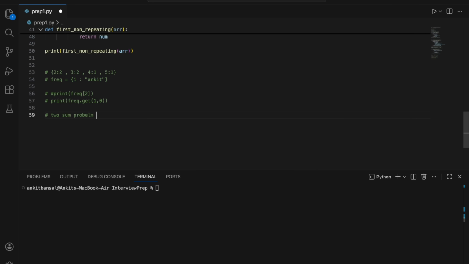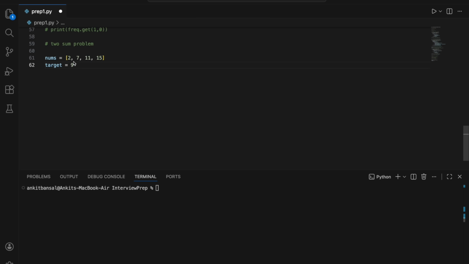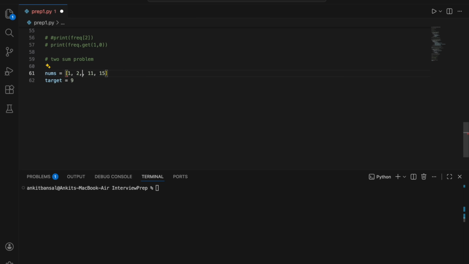Right? Very common this is. Now what we have to do in this? So let's say I have an array, nums: 2, 7, 11, 15, and the target is 9. What we need to find is the indices of those two elements in this list. Let me make it a little big, this list. Let me make it 1 here, and maybe I will take 2 here and 7 here. Okay. So in this list, I need to find those two indices whose value sum is 9.